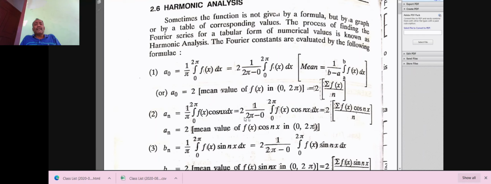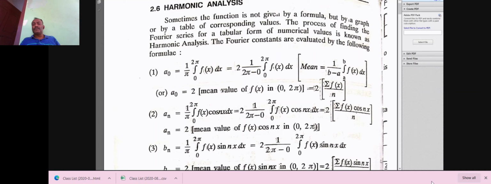Now we are using only this formula: a naught is equal to 2 times summation of f of x by n. And a n is equal to 2 times the mean value of f of x into cos nx in the interval 0 to 2 pi. That is 2 times summation f of x cos nx divided by n.